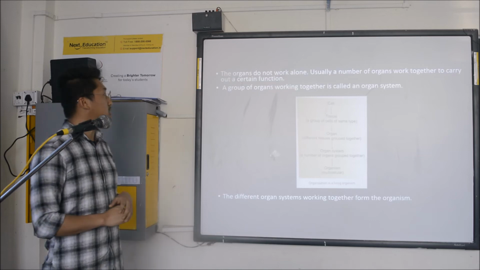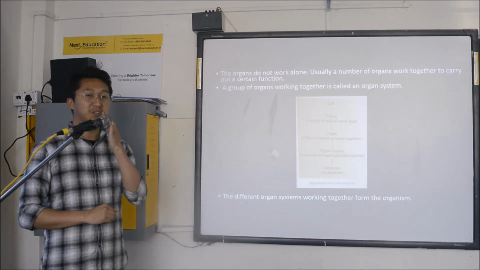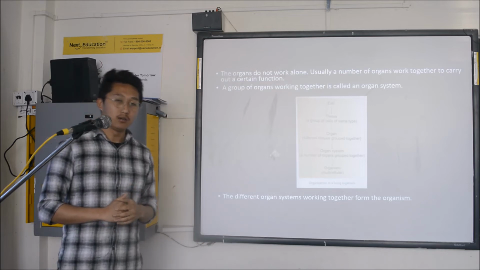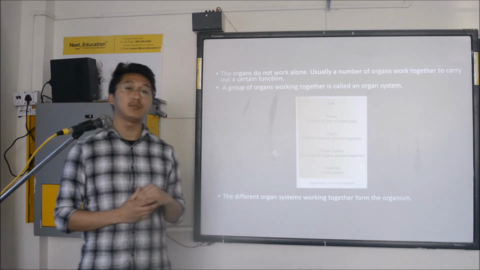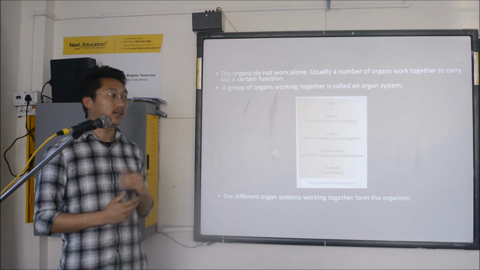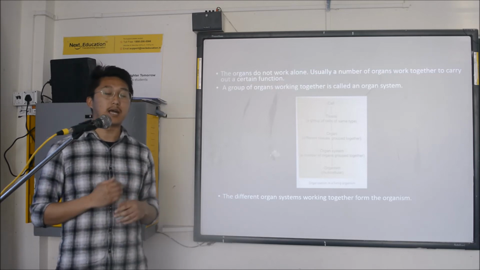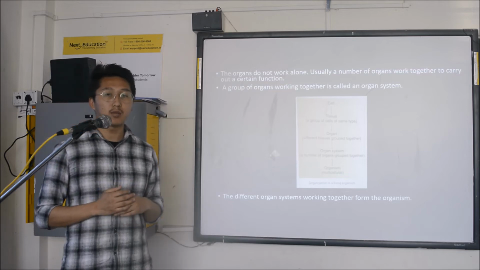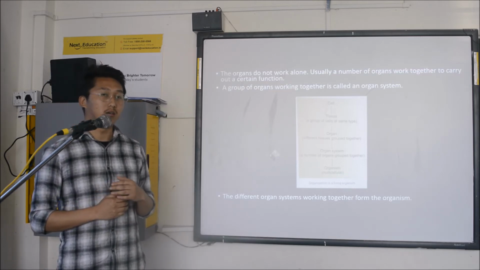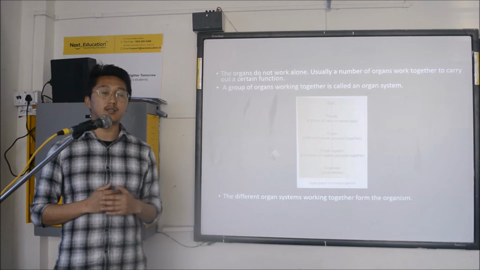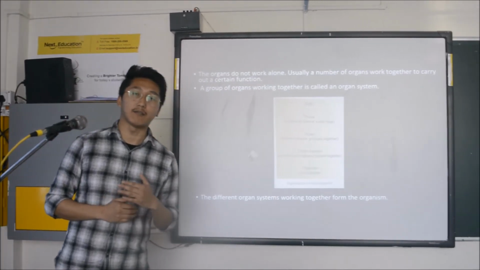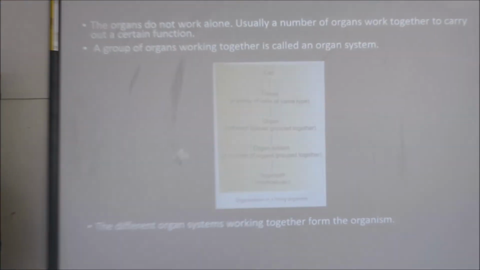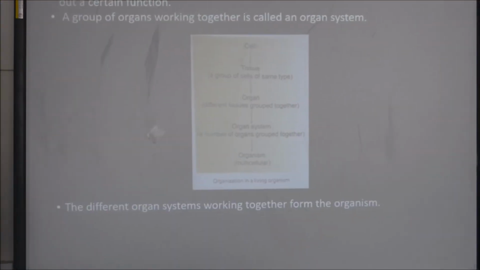For example, our digestive system is a group of organs that has a specific function. Our stomach, intestine, and food pipe are different organs, but they have the same function of digestion. We call it a digestive system.